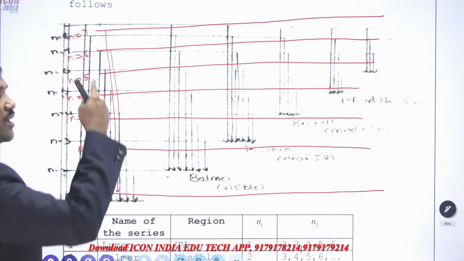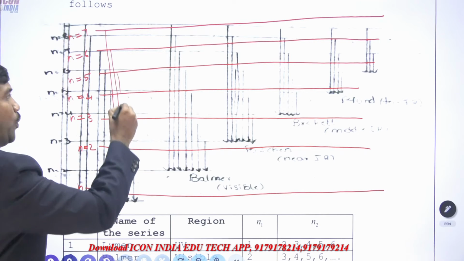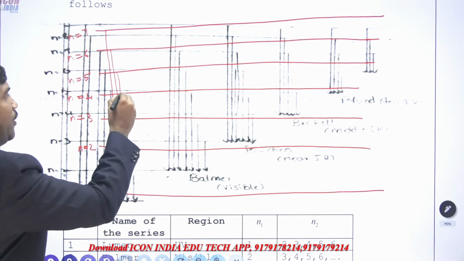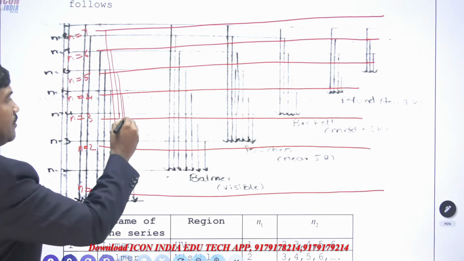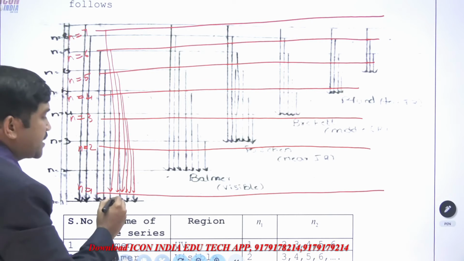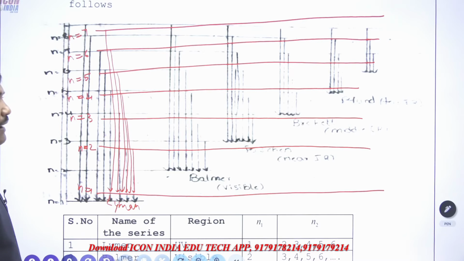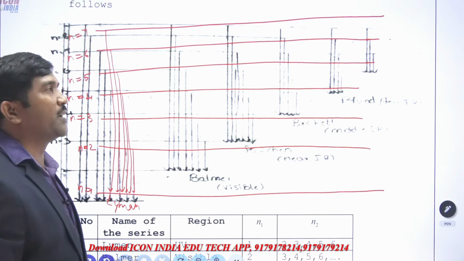That is why the loss of energy from higher to 1, or 6 to 1, 5 to 1, 4 to 1, 3 to 1, 2 to 1, this is called Lyman series.